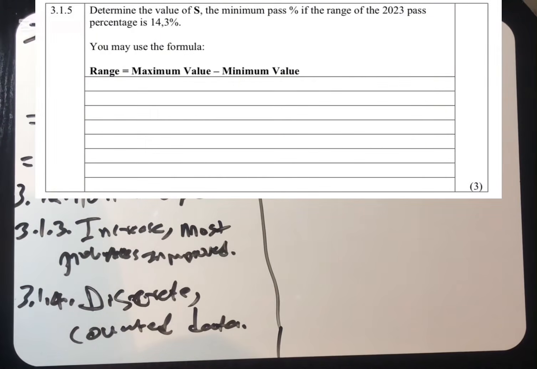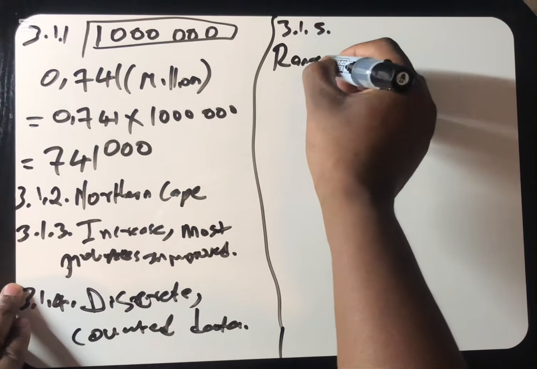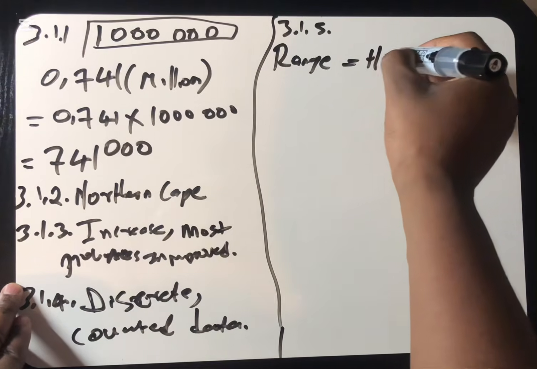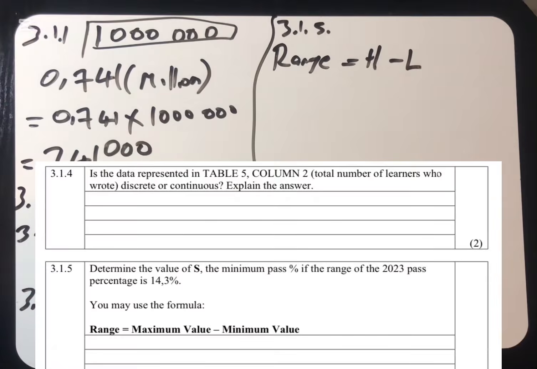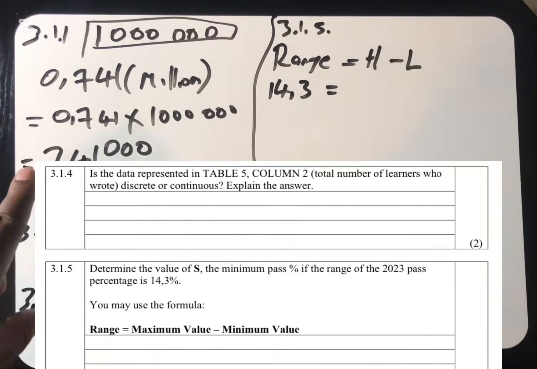Move to 3.1.5. Determine the value of S, the minimum pass percentage, if the range of the 2023 pass percentage is given as 14.3%. So every time they say range, you know that you must go to your range concept. When we calculate the range, range is equal to highest minus lowest. And they've given you the range here. They are saying the range is 14.3%, which is equal to, if you check,